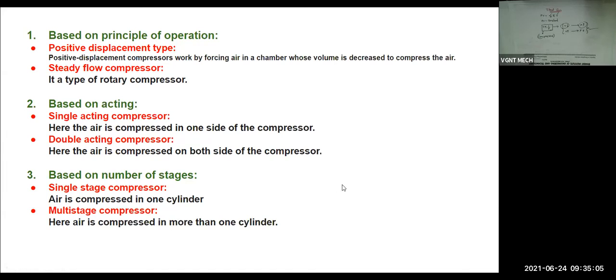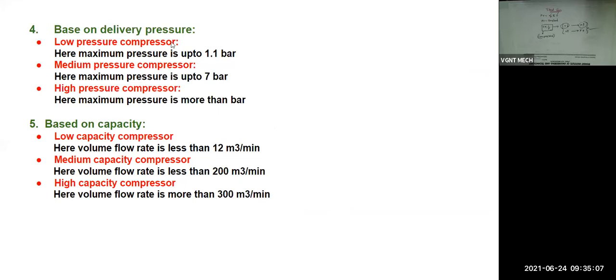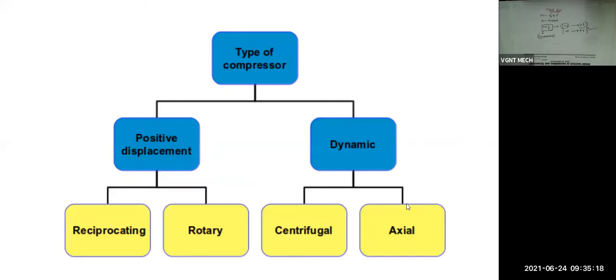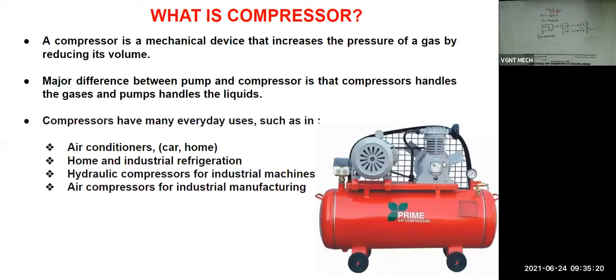Next classification, fourth one, based on delivery pressure. Okay, so when we are compressing, once the air is compressed, then we have to supply that compressed air into this tank. So inside this cylinder, this is the cylinder, we are going to compress the air by decreasing its volume. And once we have compressed the air, after that we will supply that compressed air to this air tank.